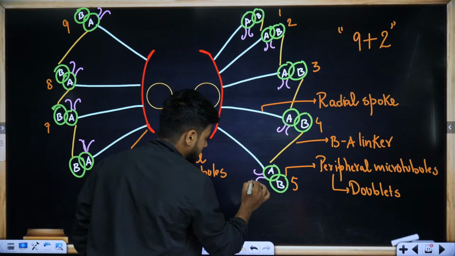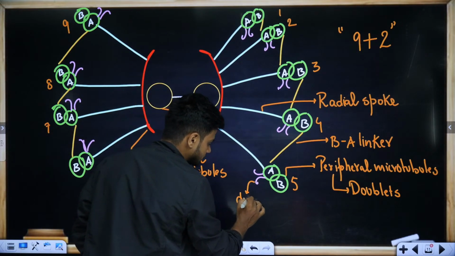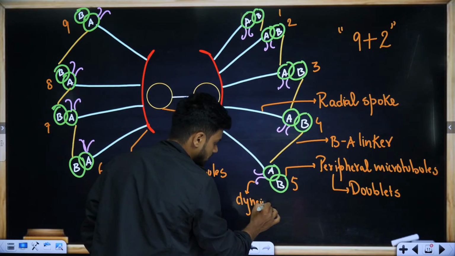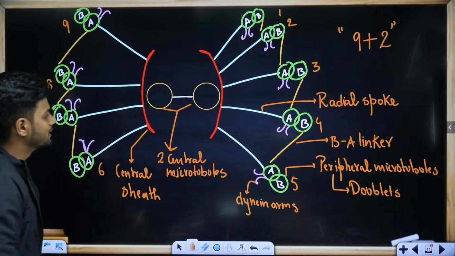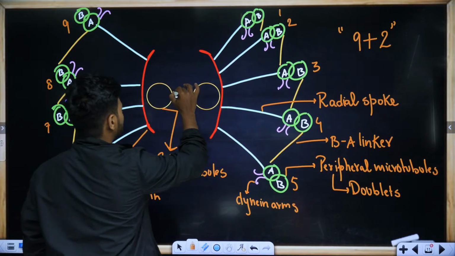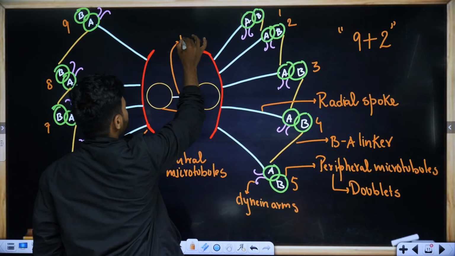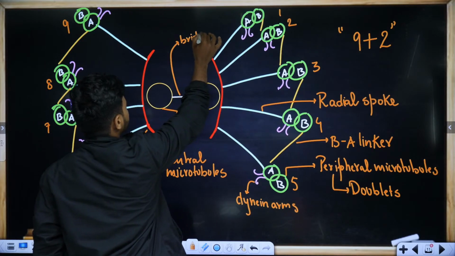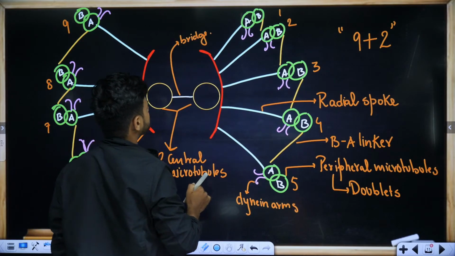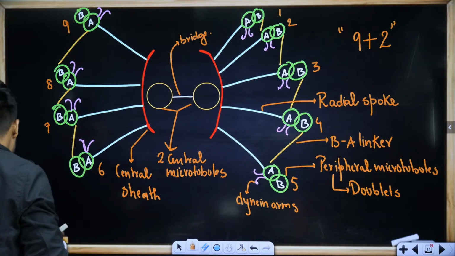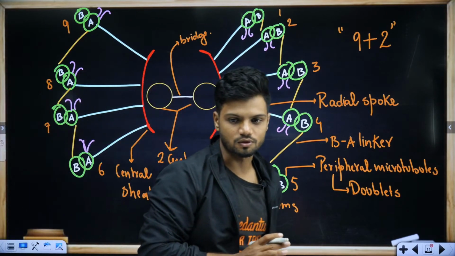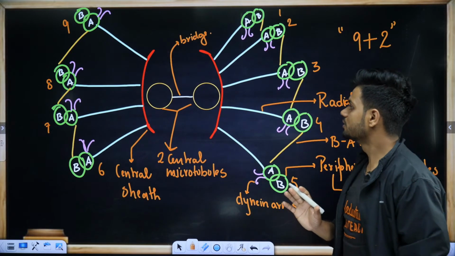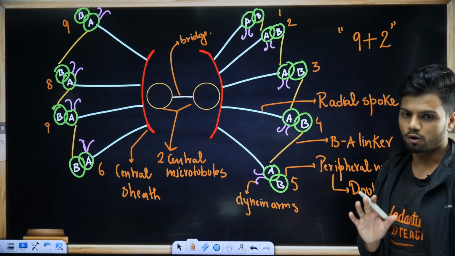Can you see this purple colored thing? This is called a dynein arm. In the center, this part is called the central bridge. That's all. Did all of you write it down?